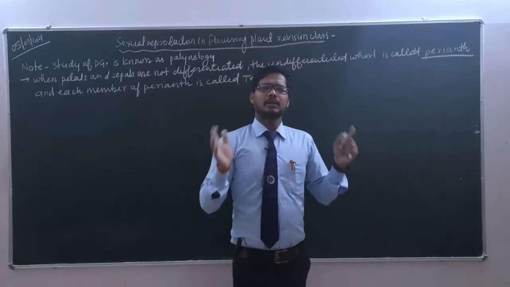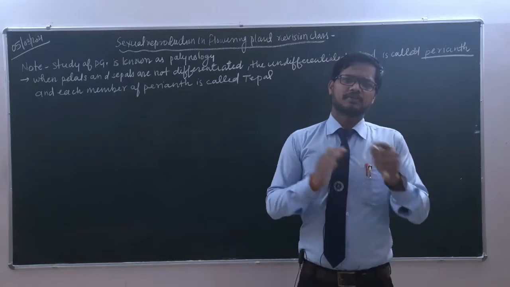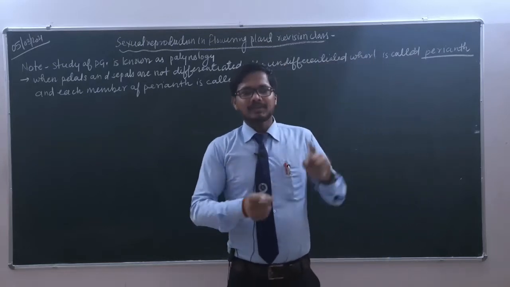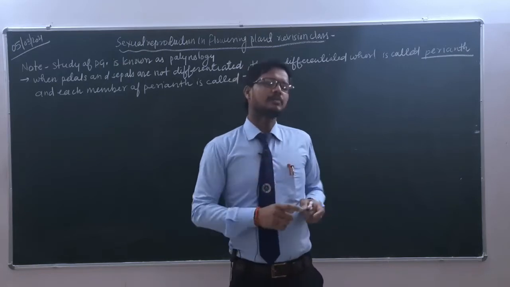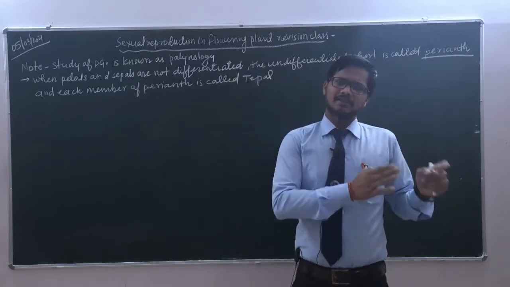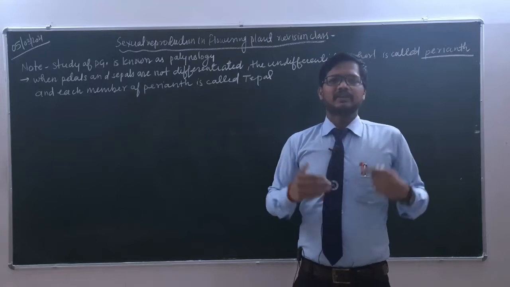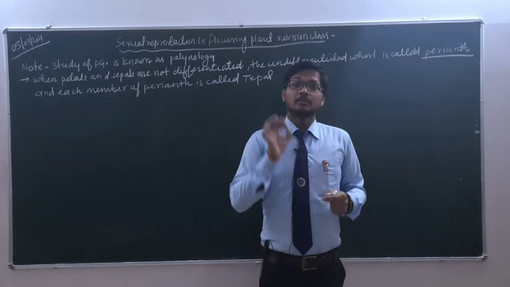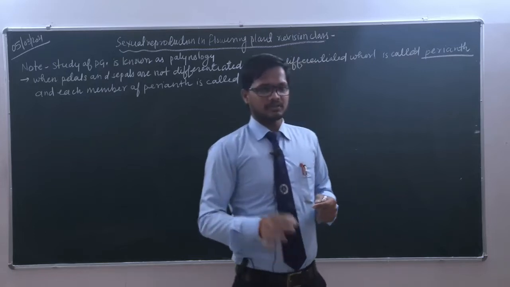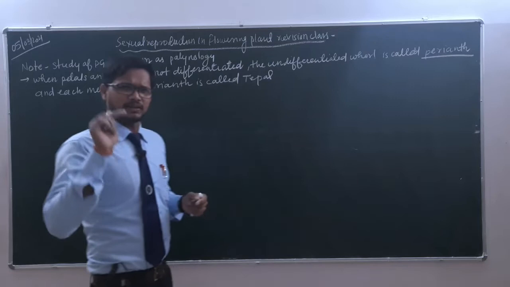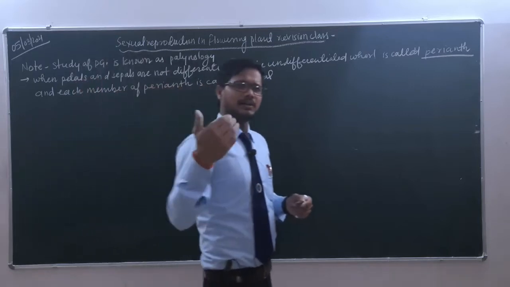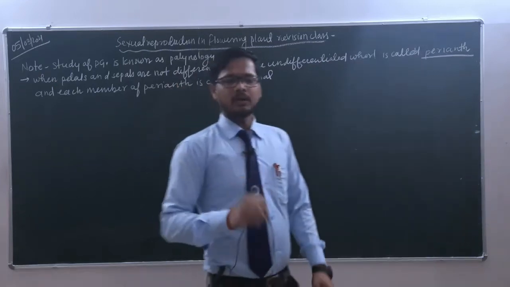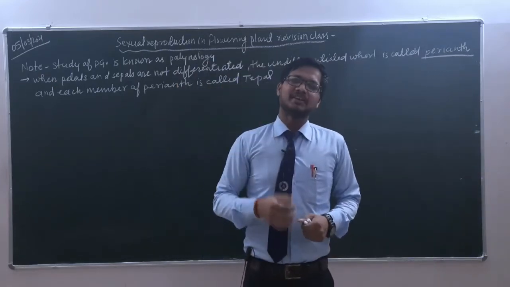Generally, in a flower there are sepals, petals, gynoecium, and androecium. But if the sepals and petals cannot be differentiated, that condition is known as what? Perianth, or that whole represents the perianth. So this line is important: if sepals and petals are not differentiated, that whole is known as perianth. And each unit of that is known as tepal.